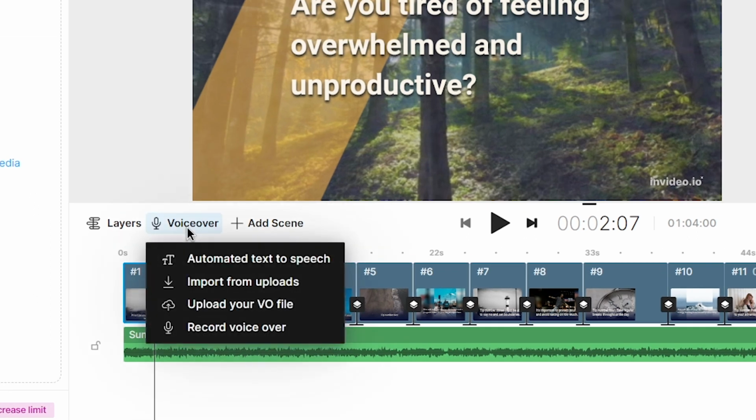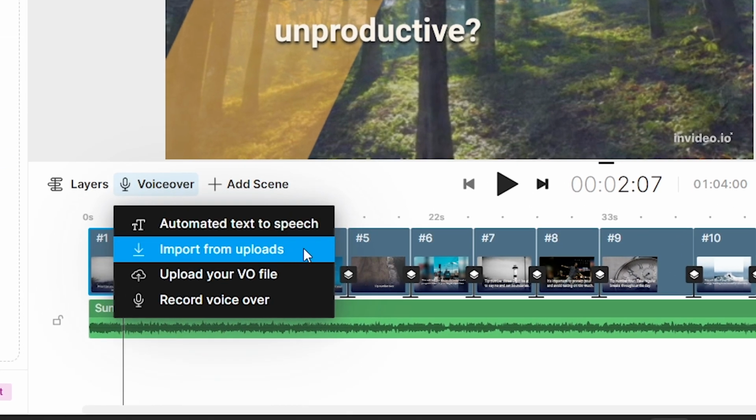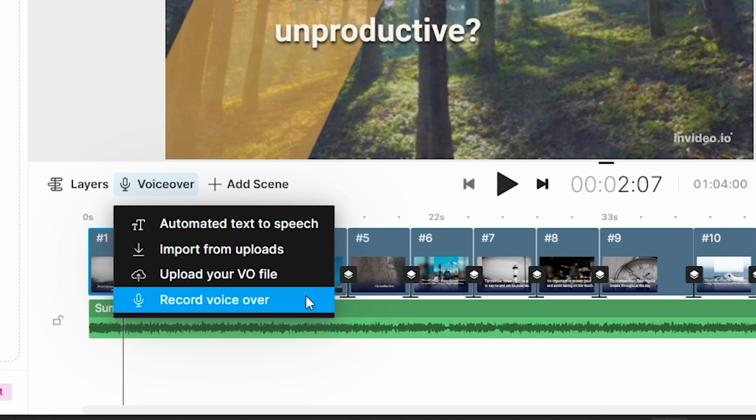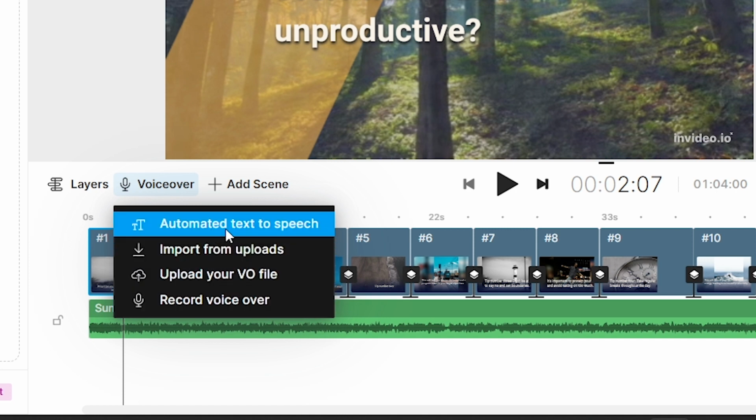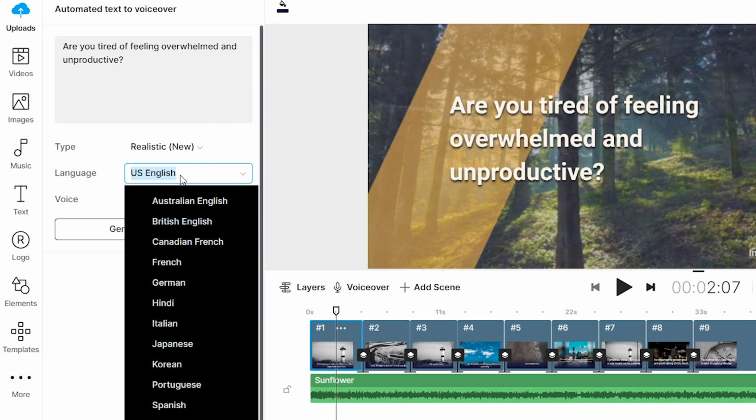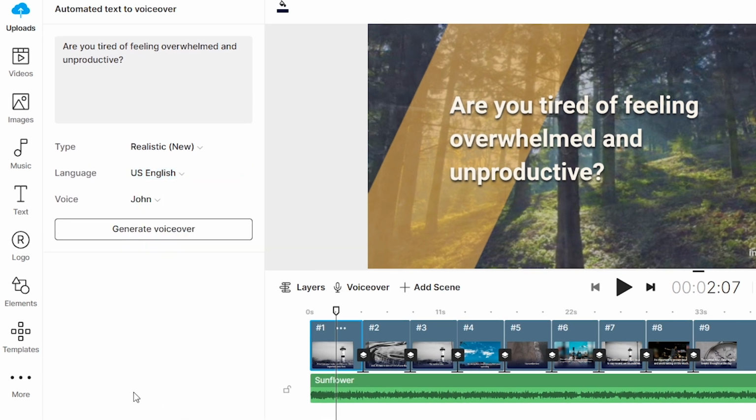Now you have 3 options. If you have a premade voiceover, you can upload it to Invideo. If not, you can record voiceover in your voice here. Or the best part, you can generate voiceovers with AI. To do that, click the automated text-to-speech option here. And then there are many languages you can make voiceovers with. I'm leaving it as English.